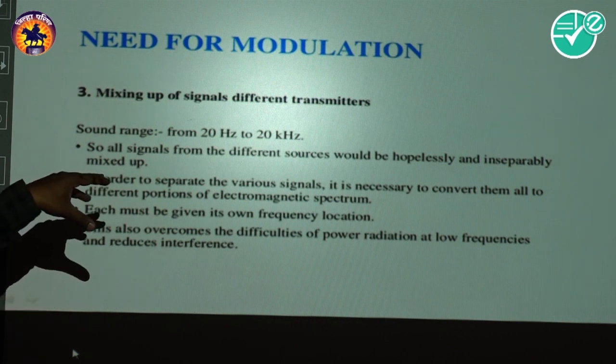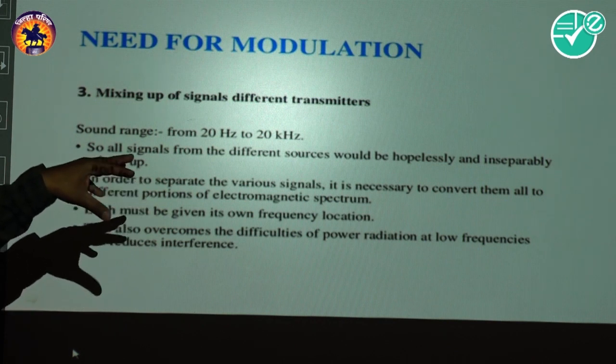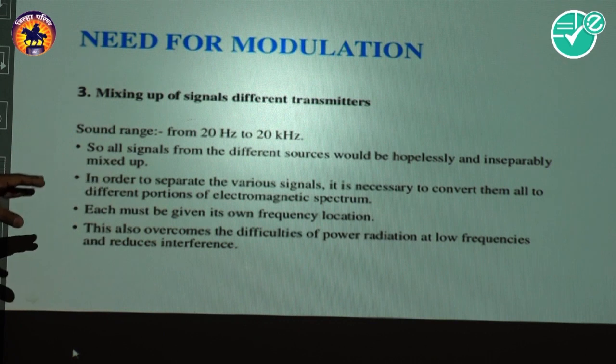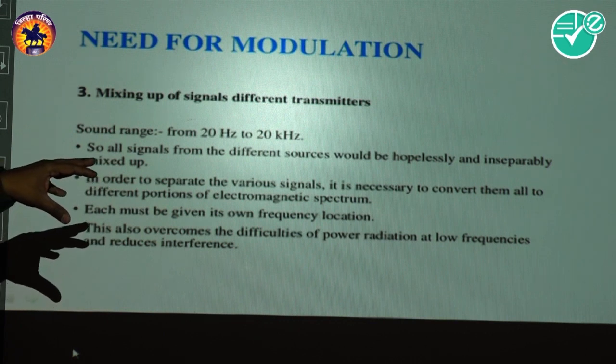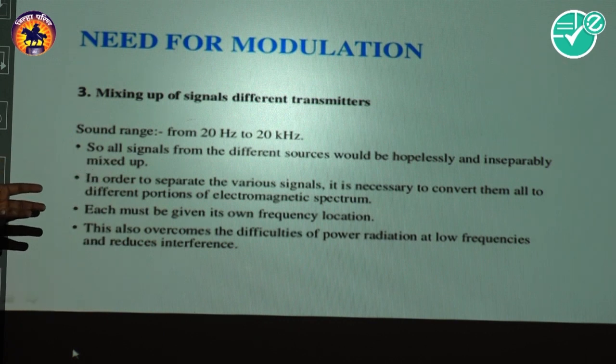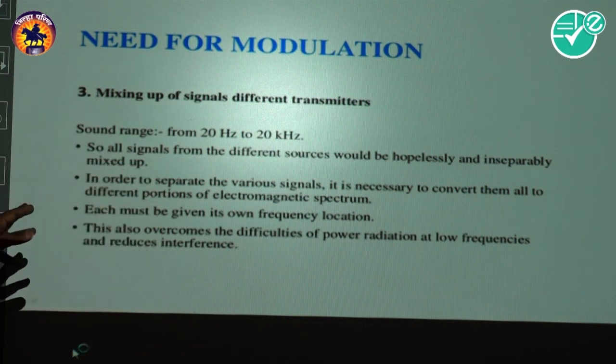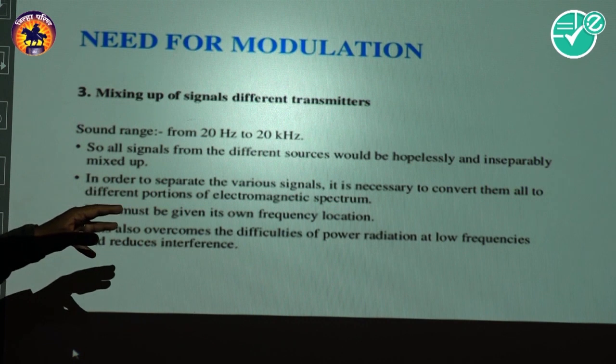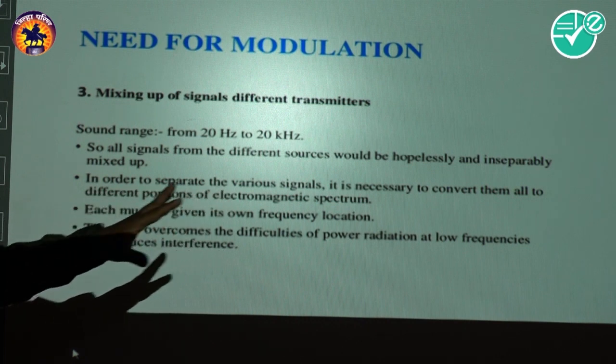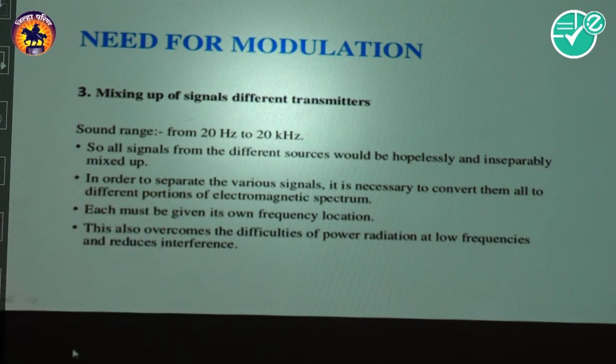In order to separate these various signals, it is necessary to convert them all to different portions of the electromagnetic spectrum. Each must be given its own frequency location. This also overcomes the difficulties of power radiation at low frequencies and reduces interference. So, dear friends, when we propagate these low frequency signals, there is a mixing problem.